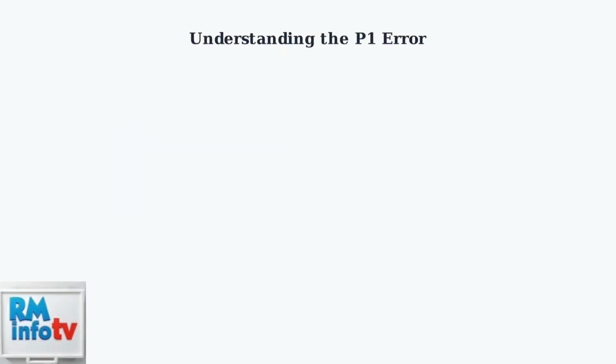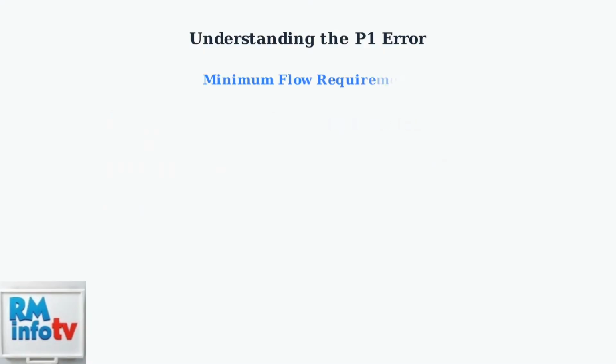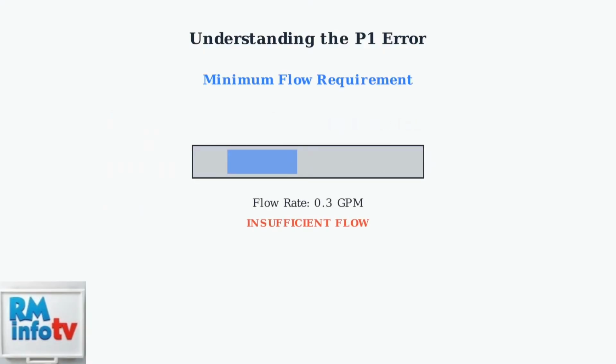The Rheem Tankless water heater error code P1 indicates a problem with water flow. This error appears when the minimum water flow required to activate the heating process is not being met. Tankless water heaters require a minimum water flow to activate the heating process. When flow drops below this threshold, the P1 error appears to prevent damage to the unit.